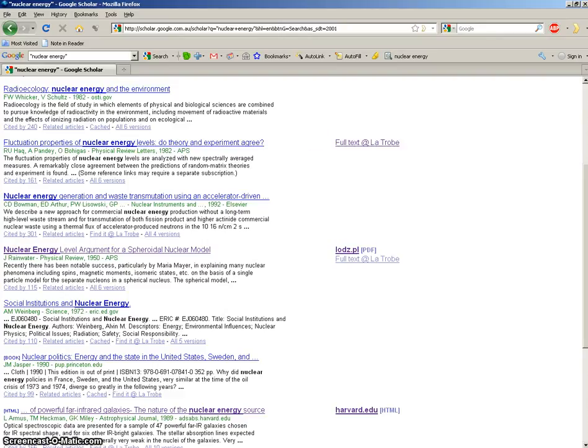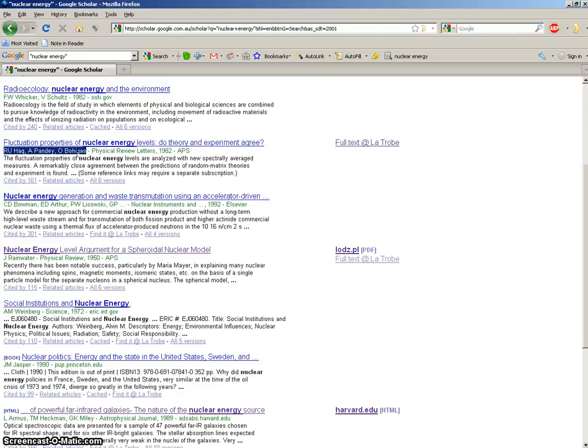We're going to look at this article here, but before we look at it, let's check that we understand what we will be looking at. The first part here is the title of the article. Always check the title to see if it is on your topic.